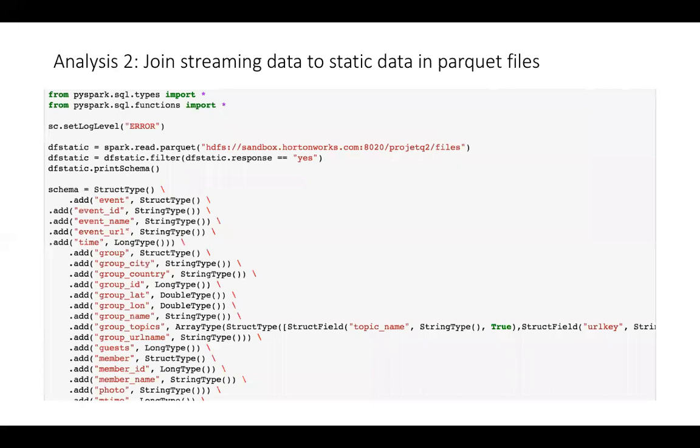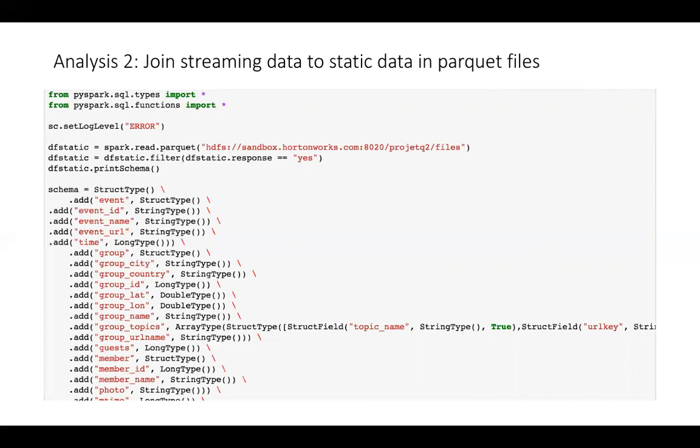The second analysis that I did was to join streaming data to static data in Parquet files. So in the first step, we are already writing files to HDFS. So what I'm trying to do is to read the data that is coming on the stream, join on the event ID, and if any event that was answered as yes previously, and now we receive another update on that particular event ID as no, then I mark that, and that's what I display.